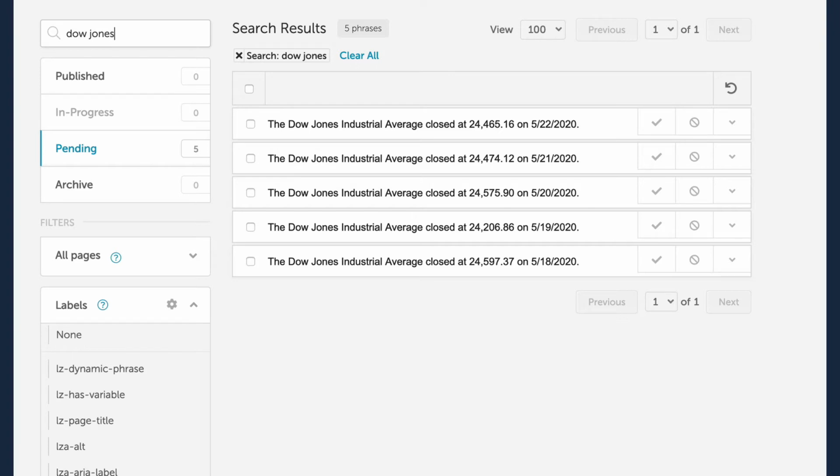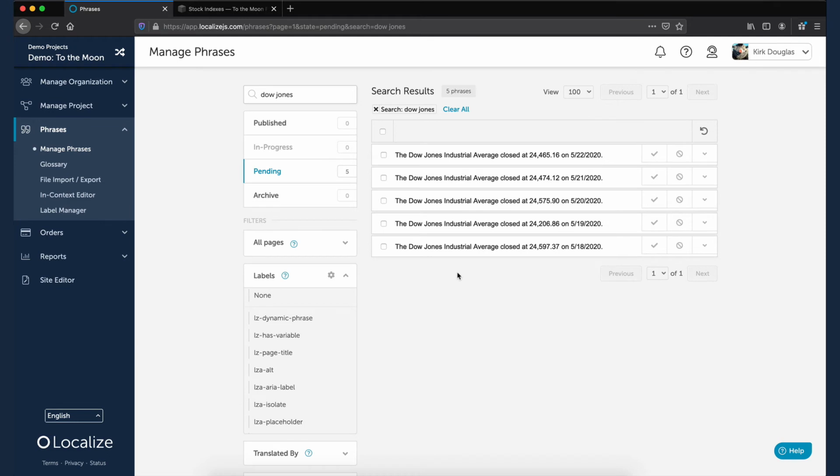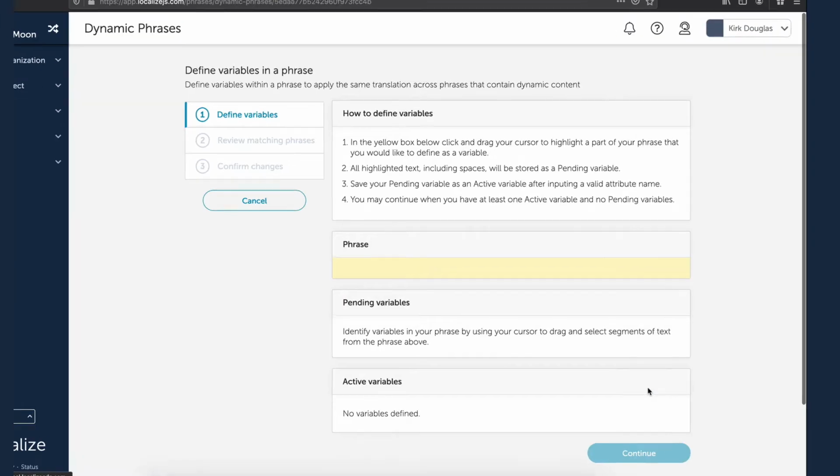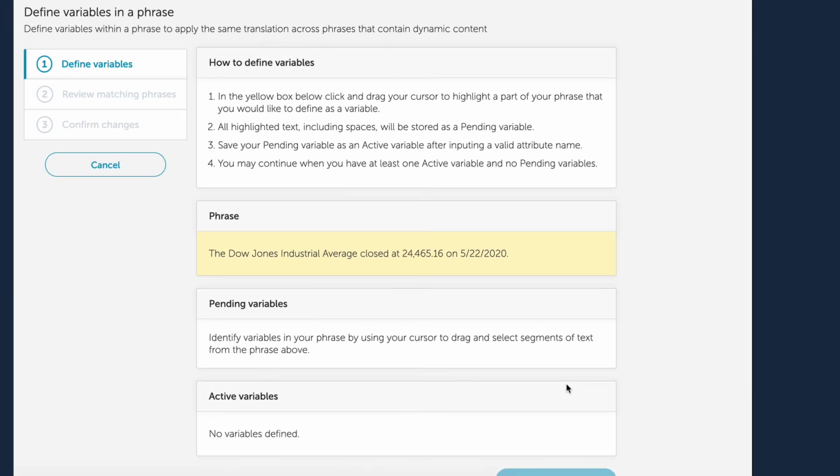Now that we have identified a group of similar phrases, the next step is to define variables. Click the caret in one of the phrases and select the Define Variables option. Click and drag your cursor in the yellow box to highlight a part of the phrase that you would like to define as a variable.